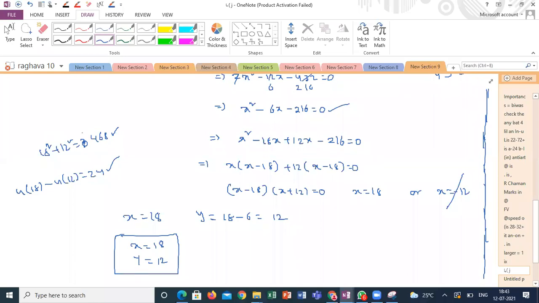Find the values of k in each of the following quadratic equations so that they have two equal roots. What is the condition for equal roots, guys? Delta should be 0. What is the delta value? b square minus 4ac should be equal to 0.